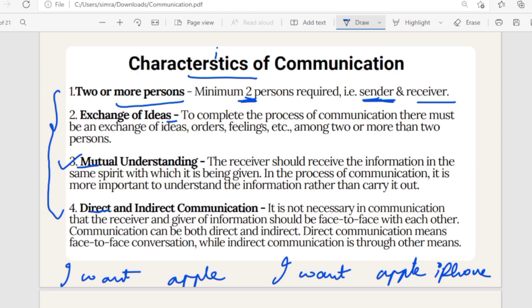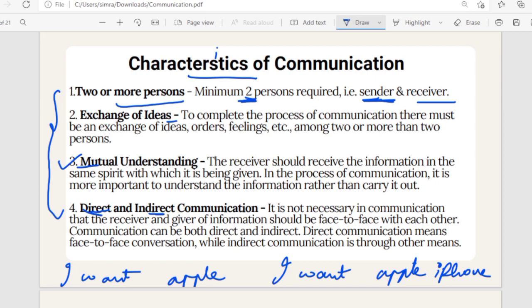Now, direct and indirect communication. Simple. What do you mean by the word direct? When you are talking with your parents in your house, face to face, or with your friends in college, face to face, what is that? Direct communication, because you are standing in front of that person, in physical presence. I am saying, not mentally.